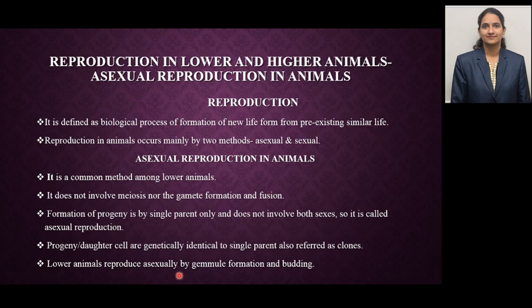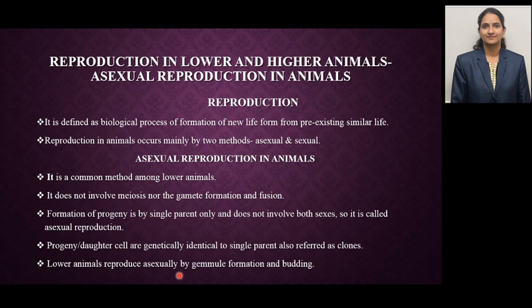We'll see first what do you mean by sexual reproduction so that you can get a better idea regarding asexual reproduction. In sexual reproduction, both the sexes are involved and male and female gametes are fused together by a process of fertilization to form a zygote. Here, the zygote grows into a new individual organism. The zygote is diploid in nature while gametes from the male and female parent are haploid in nature. These gametes are basically formed by meiosis, which is a cell division type where there is reductional division.